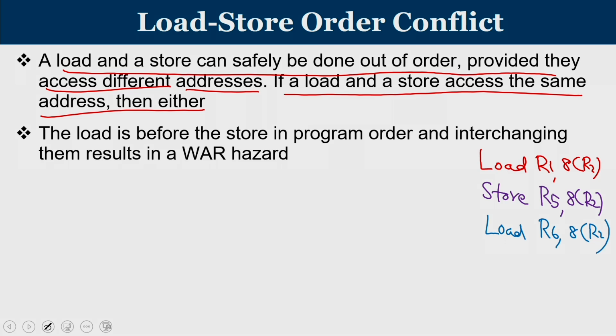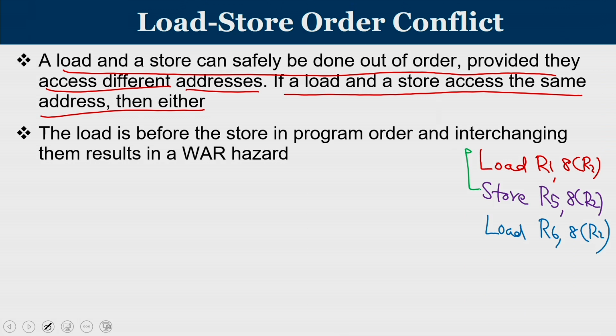So, if the load is before the store in the program order, let us say this is my load and store, and if I try to interchange them, it means generally the program order means the load has to be over, you are loading a value and then you are going to store.